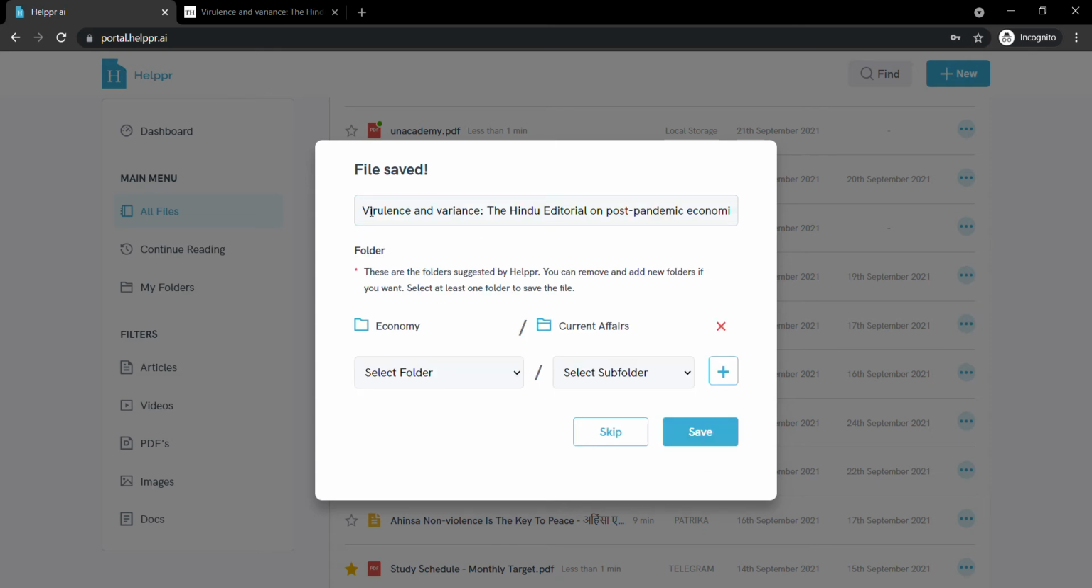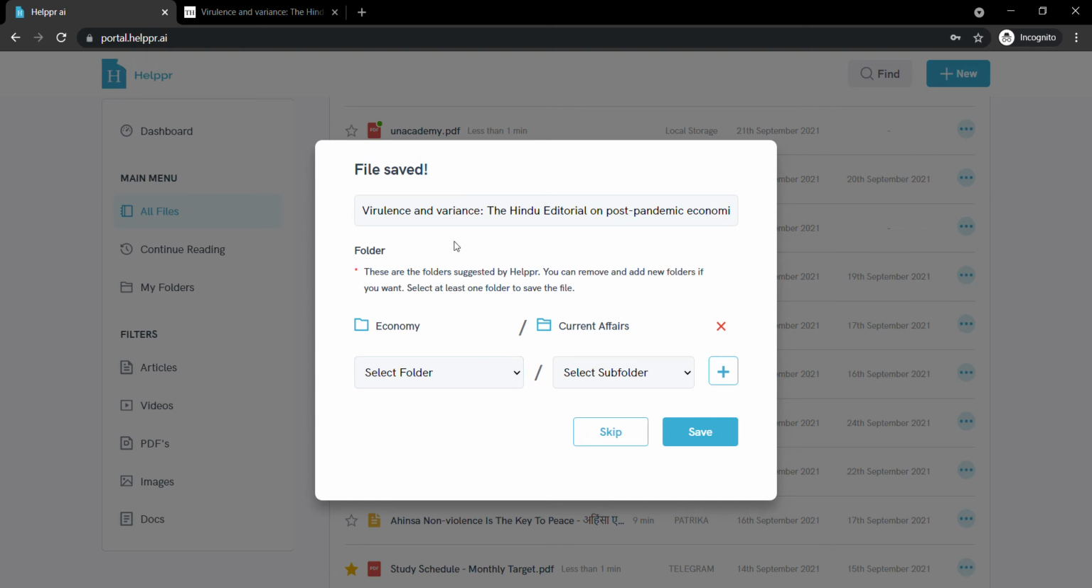Now you have the option to either rename it, or if you do not want to do it, you can leave this as well. All right, and this place is showing that the file has been uploaded to the Economy folder, Current Affairs subfolder. So it has been automatically organized, so you will never have to organize your file when you add it. So if you do not want to change anything, you can skip this step.